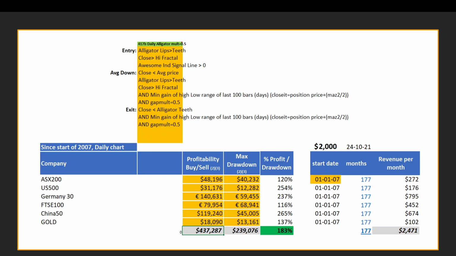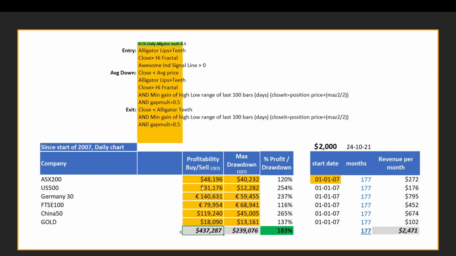And lastly, our average down process. That's where we look at adding more to our positions where the close is less than the average price, obviously. In other words, the price is going against us. The Alligator lips are greater than the teeth, the close is greater than the Fractal, and the Awesome indicator is also positive. But we also must make sure that we have lost the equivalent of the last 100 bars high-low range multiplied by 0.5. So it's basically the opposite of this one. That's a bit convoluted, but I'll explain that again in a demonstration.